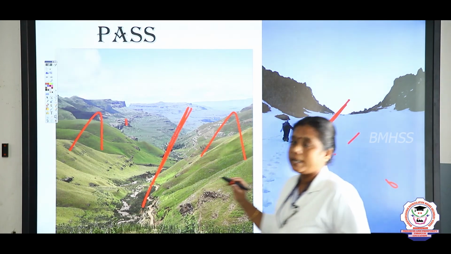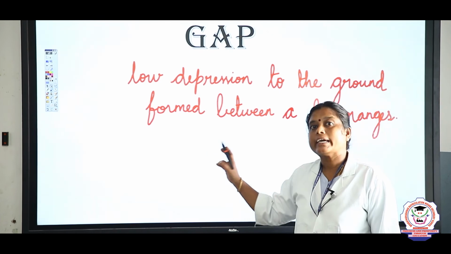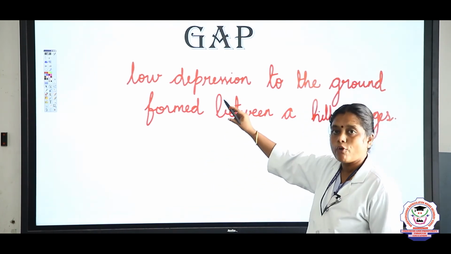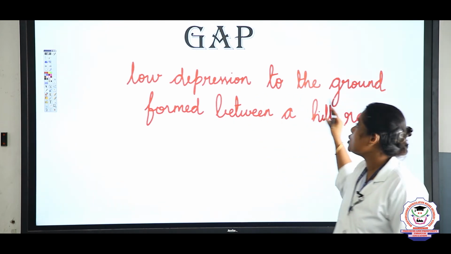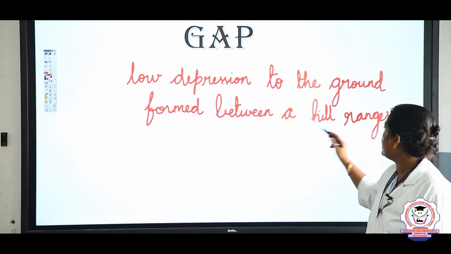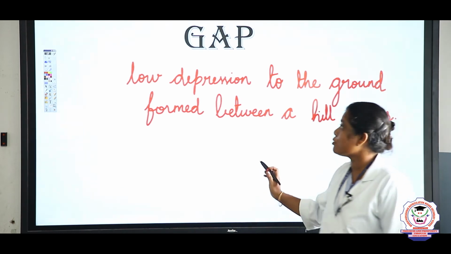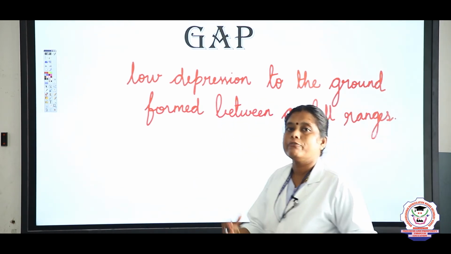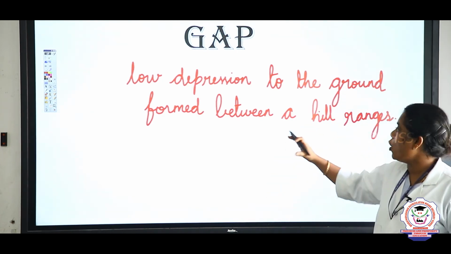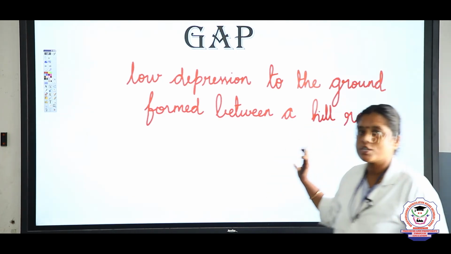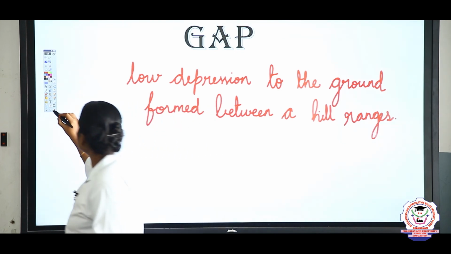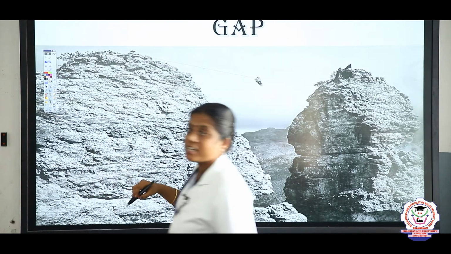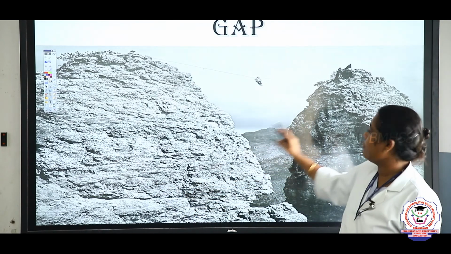Okay, and the next topic is gap. What is gap children? Gap is nothing but a low depression in the ground formed between hill ranges. So this is known as gap. It is just a low depression in the ground formed between two hill ranges. Shall we see this in the diagram? Look at here children, two mountain ranges.